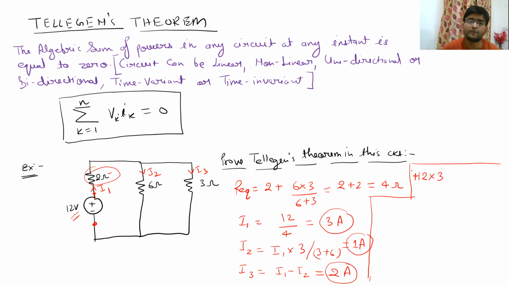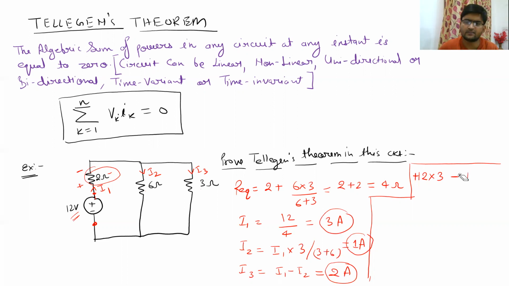Now the same I1 is going into this 2 ohm resistor. So what is going to be the power inside this 2 ohm resistor? Either you can say it is I square R, or you can calculate the value of voltage, which is nothing but the multiplication of I1 into 2, and then multiply the value of current again. Since this is absorbing power, you have to write the sign as negative. So you will write it as minus.